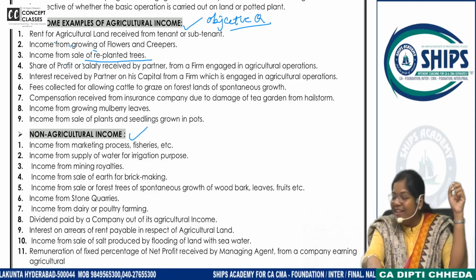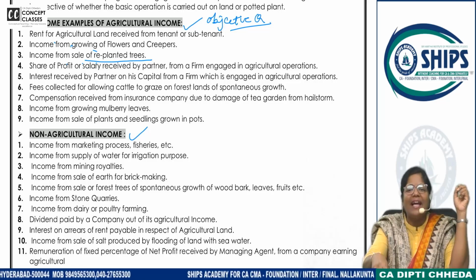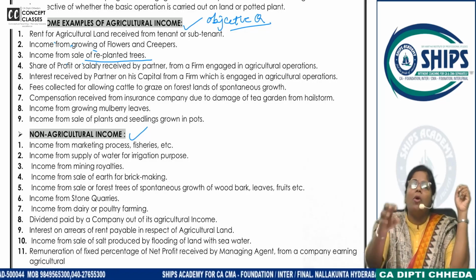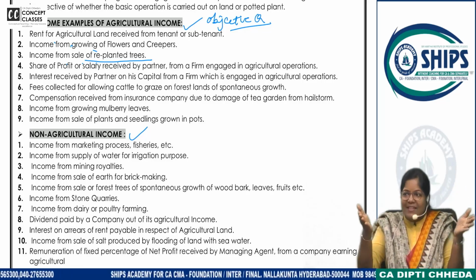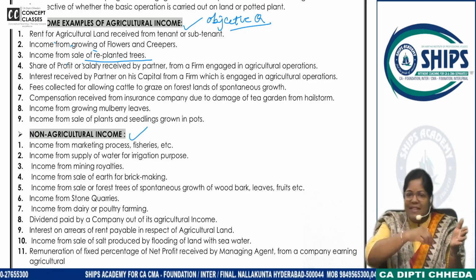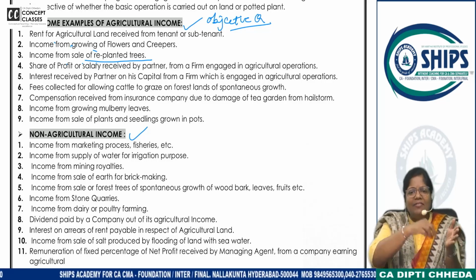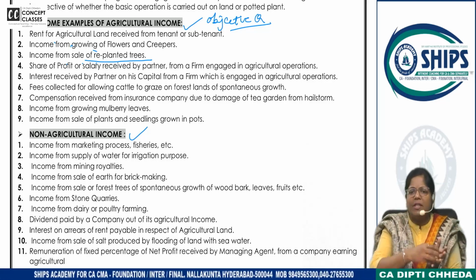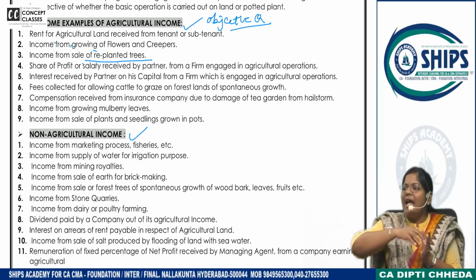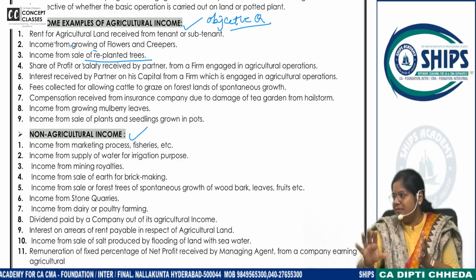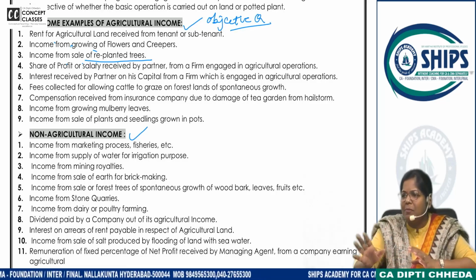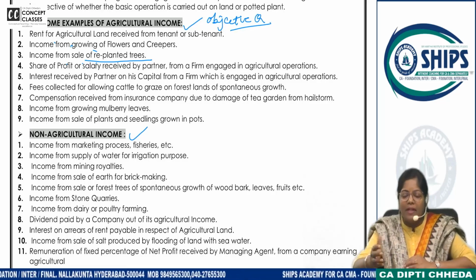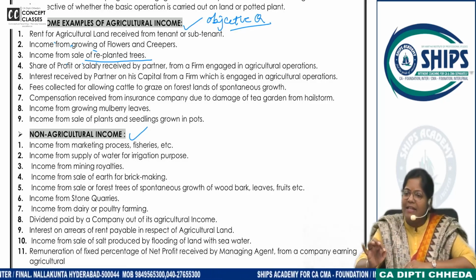Correct or not? If we are doing agricultural activity in potted plants, have you seen how farming is done in a nursery? They have those small trays. In that they put the seeds, and when the seeds grow into shoots, they put them in the pots, and those plants are sold. This is how repotting is done, not plotting, potting, repotting. So why are they saying that it's an agricultural activity?